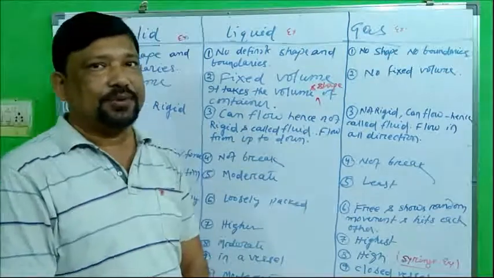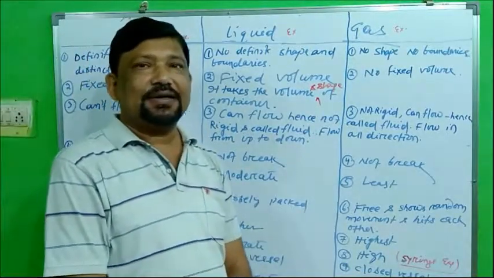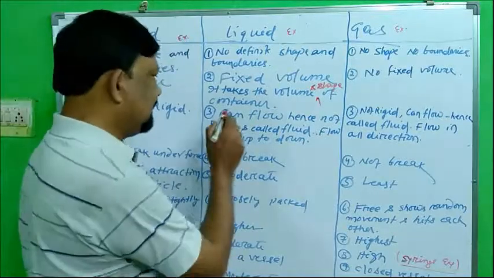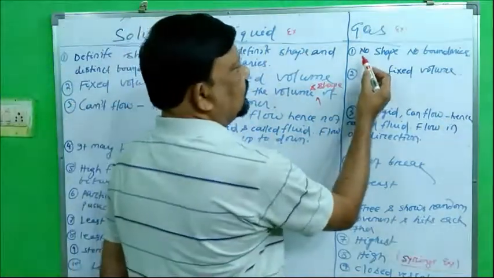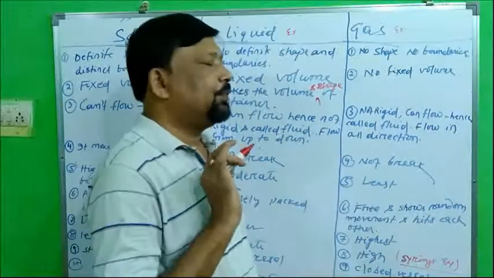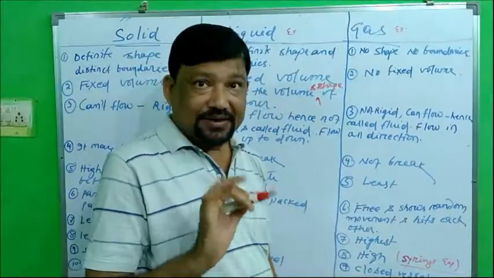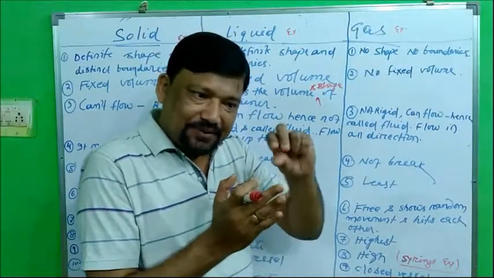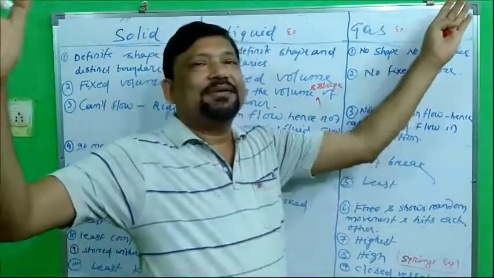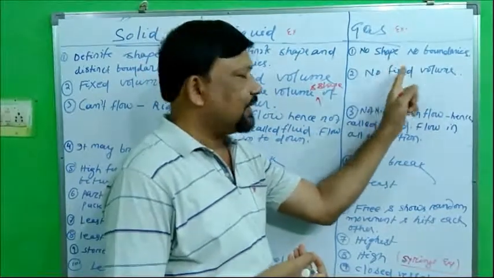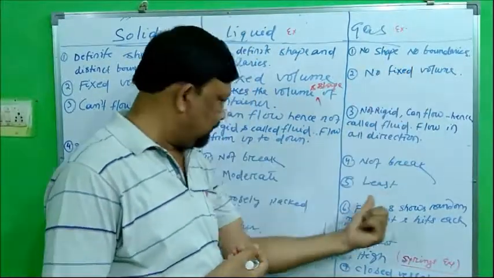Clear? Here, gas has no shape, no boundaries and no fixed volume because it can be compressed. Once you open the container, it will expand like anything. That compressible character we will discuss somewhere else.